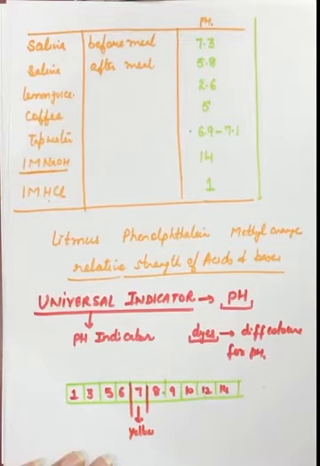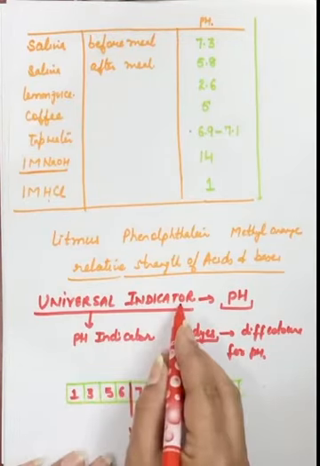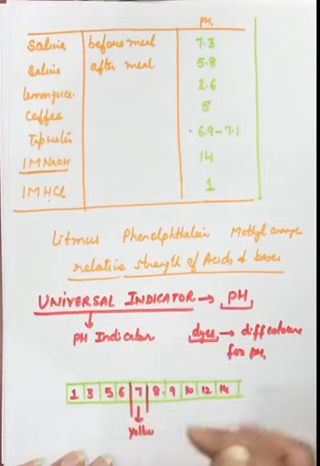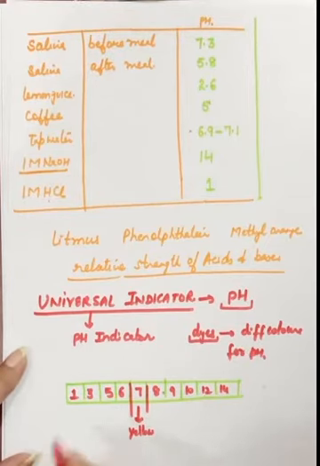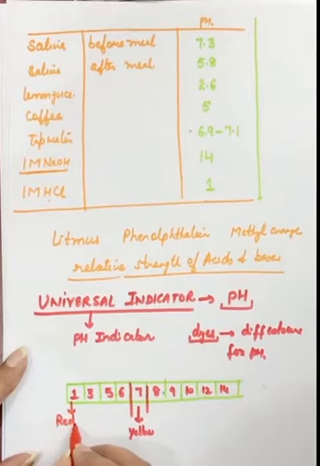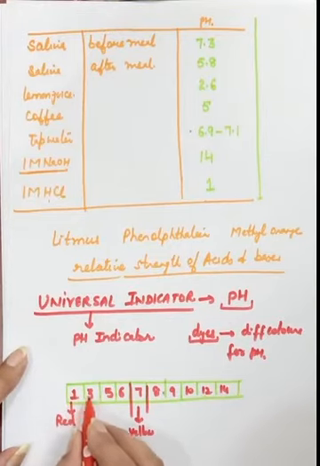So for any neutral solution, when we put this universal indicator, which comes in the form of a strip, into the solution, the color that comes on that strip is yellow. This yellow color indicates that this is a neutral solution. And if we have a dark red color, then that solution has pH 1 and that is a strong acid. When we go this side, from red the color changes towards yellow.